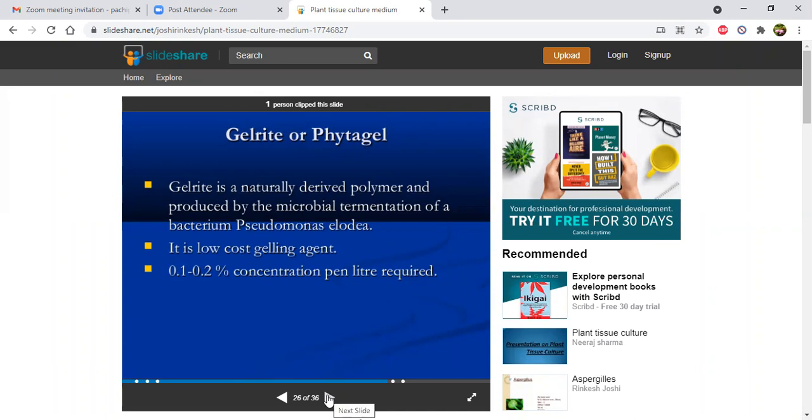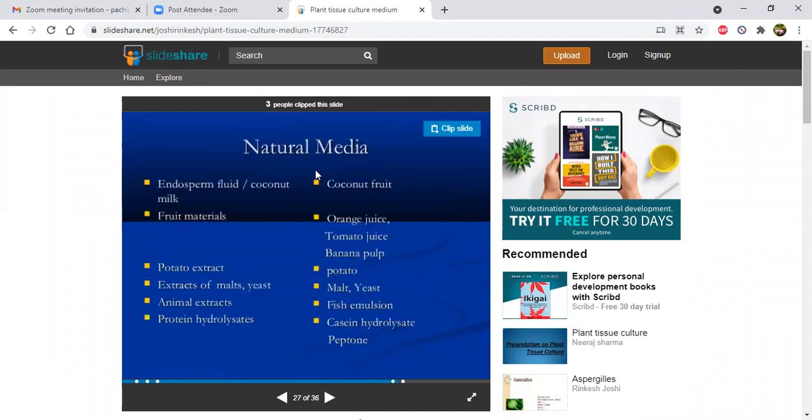Correct that. Then this is natural medium. Up to now, we have discussed artificial medium, prepared by using complete chemicals. Now this is natural medium: endosperm fluid or coconut milk from coconut fruit.